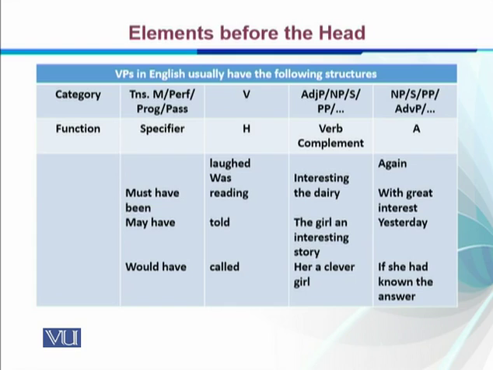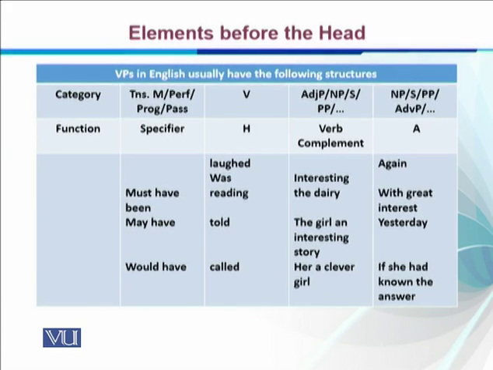Or again passive, was, were. And they can be complement of the verb, can be an adjective phrase, a noun phrase, it can be a sentence, it can be a prepositional phrase, and the dot shows it can be some adjunct, right? And adjunct, similarly, it can be an adverb, like with great interest, it's again an adverb phrase. So these are all adjuncts. So it can be a noun phrase, a sentence, a prepositional phrase, or an adverb phrase.